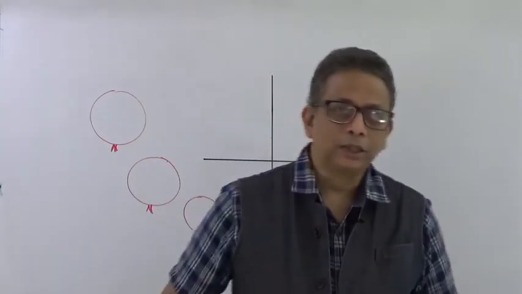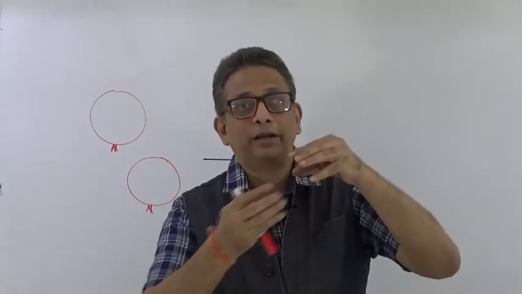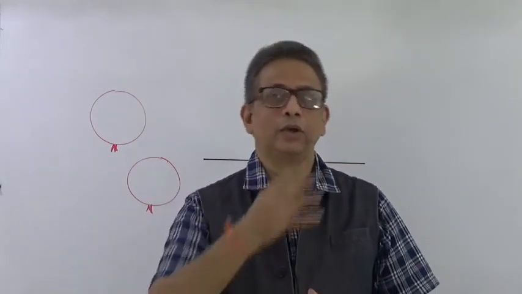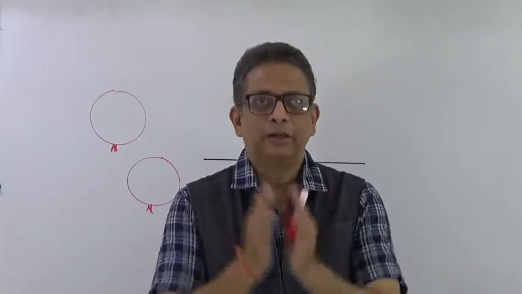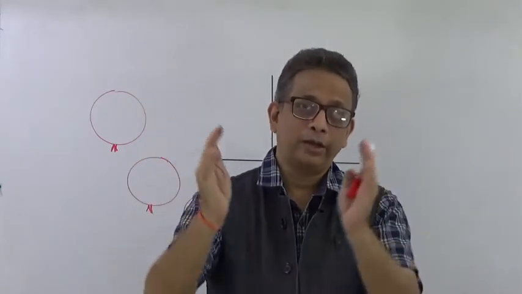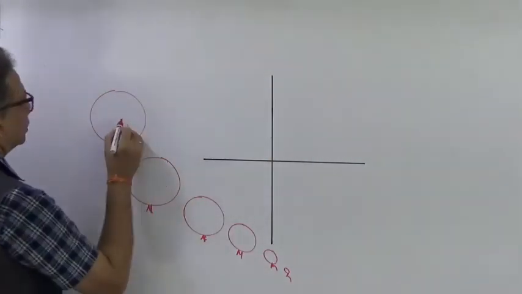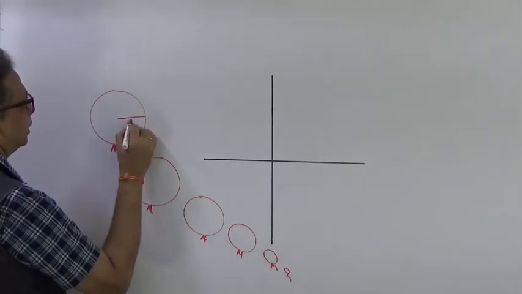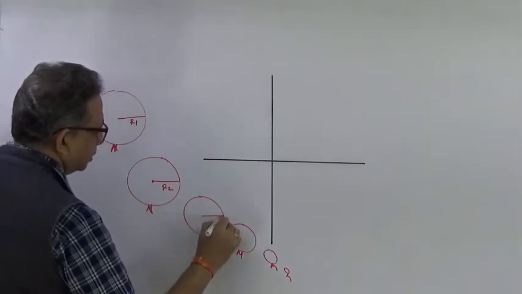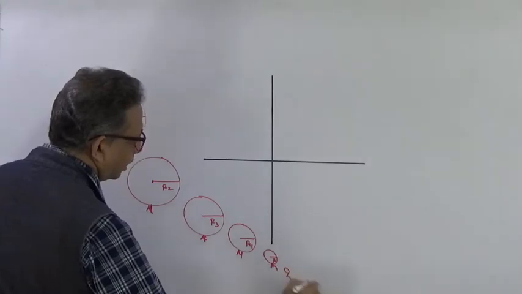Now, within how much time will the balloon deflate? It will depend upon at what rate the air is going out. If the air is going out very fast, within a few seconds it will become flat. If the air is going out very slowly, maybe it will take half an hour for the balloon to get deflated to a lower radius. Now here, when we talk about a sphere, this is a sphere which has a radius R1, as the size reduces, it becomes R2, this becomes R3, this becomes R4, this becomes R5 and R6, and so on.